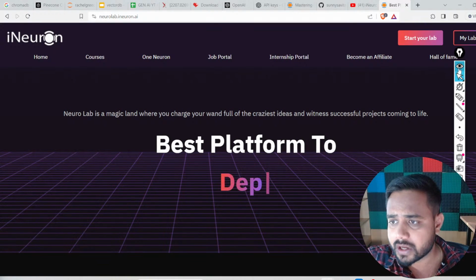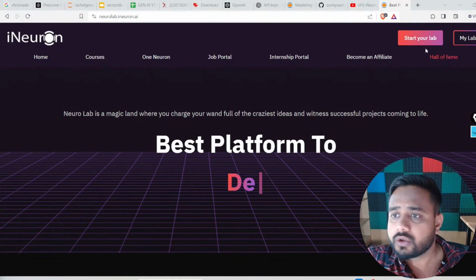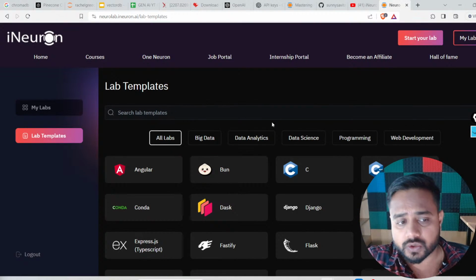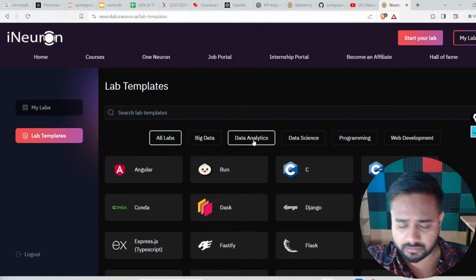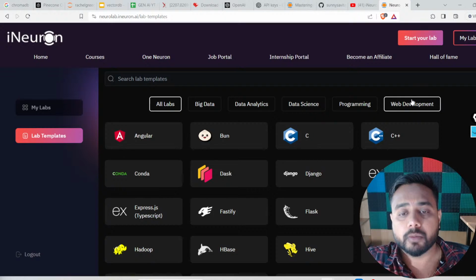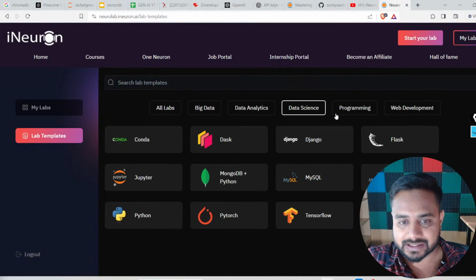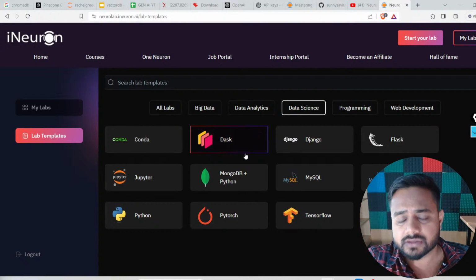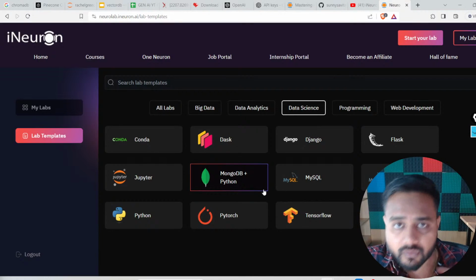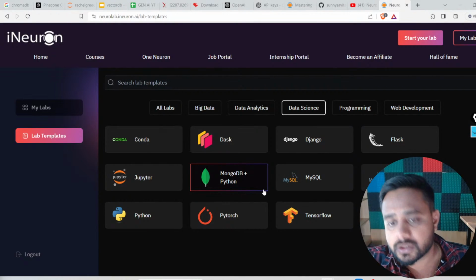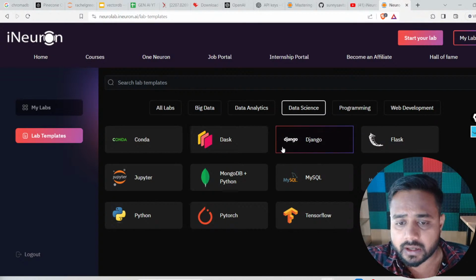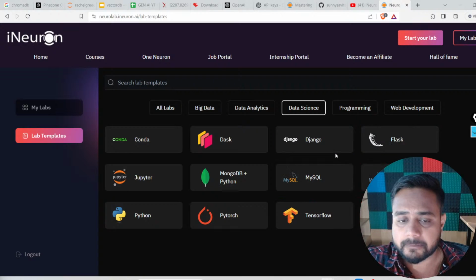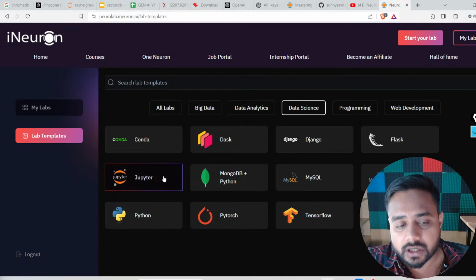What you need to do, guys, after opening it, is click on start your lab. Once you click on start your lab, you will find various options like big data, data analytics, data science, programming, web development and all. Here click on data science. As of now, we are working in this particular segment, data science. There you will find all the related tools, whatever is required for development. Here we are going to use Jupyter Lab. So just click on Jupyter Lab.